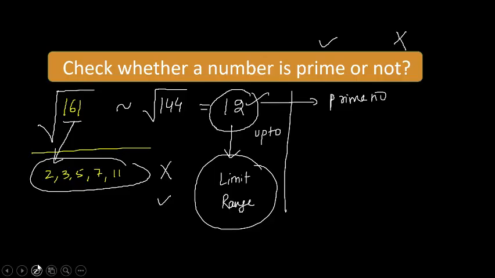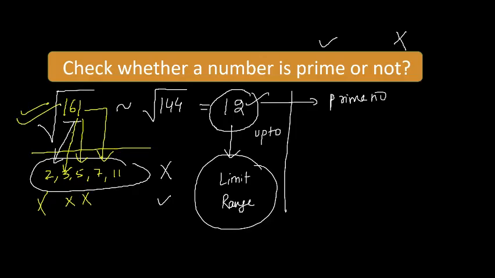So let's first divide it by 2. It is not divisible. Divide by 3. It is not divisible. Let's check 5, not divisible. But when you divide it by 7, then it is divisible by 7. So you can say it is not a prime. So what is the range? कहाँ तक आपको check करना है?